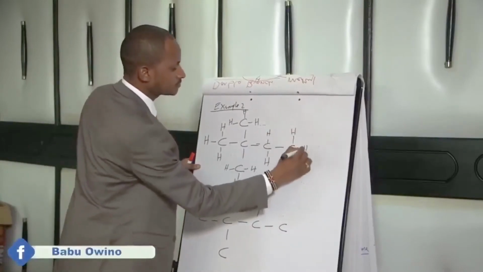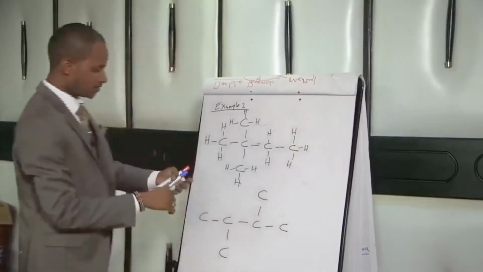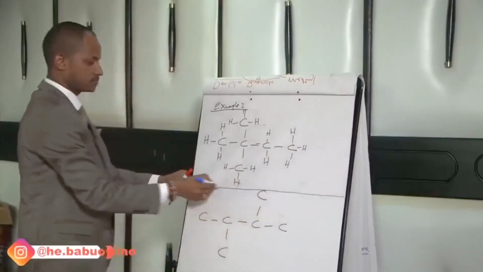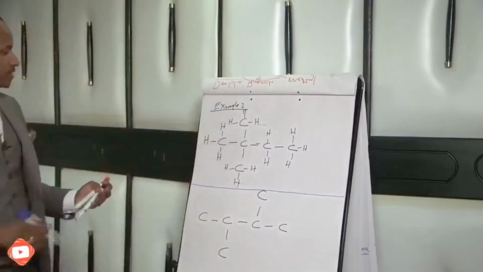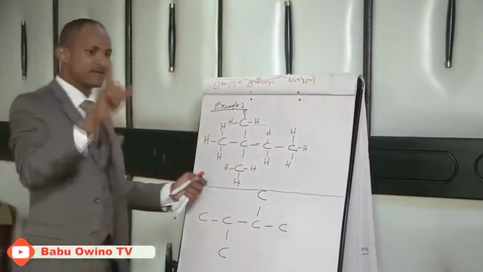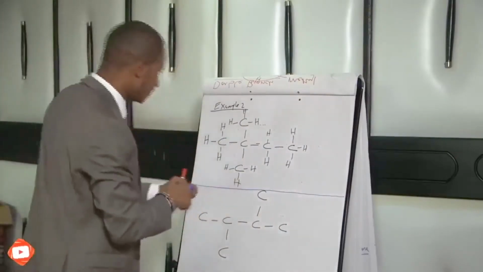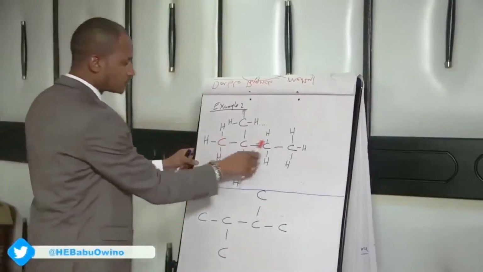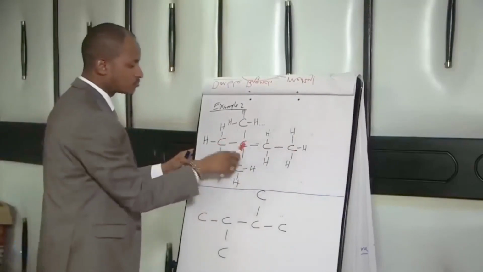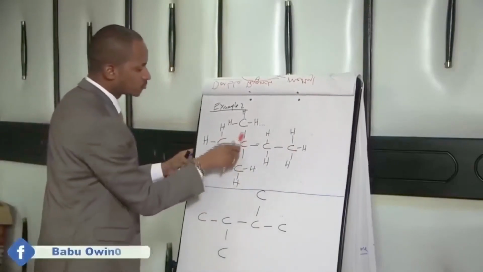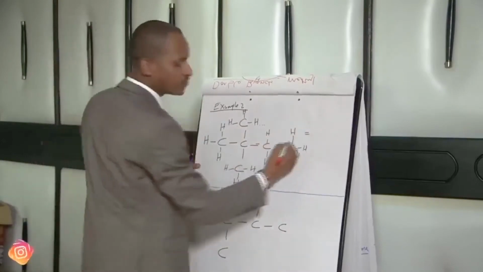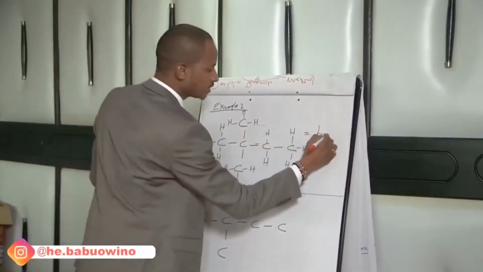These are carbon atoms. So I want to separate it with this. I want us to name this. Number one, identify the longest continuous carbon chain. When we start from here, we have 1, 2, 3, 4, or 1, 2, 3. So the longest continuous chain has 4 carbon atoms, therefore it makes it butane.